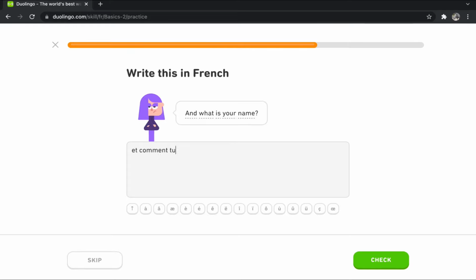So comment tu. So I have explained also when the subject is tu, which is you, we change the appelle with T at the front and the ending with S. Et comment tu t'appelles?